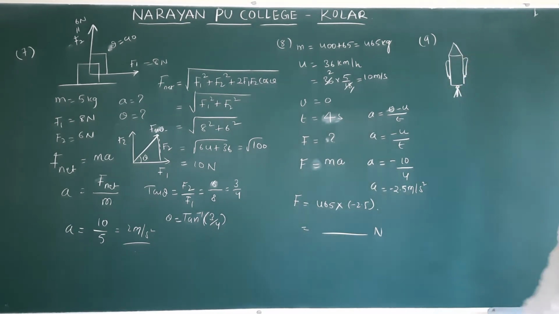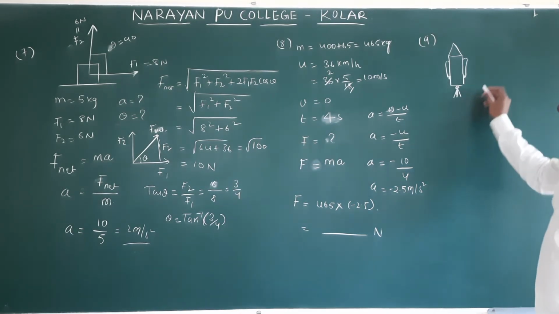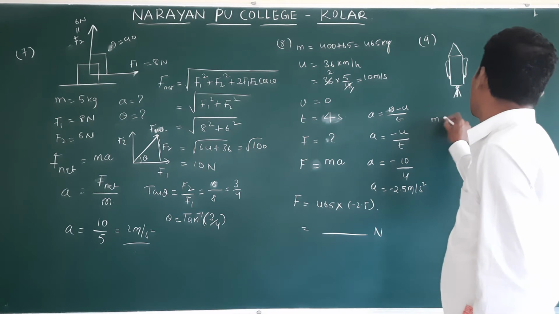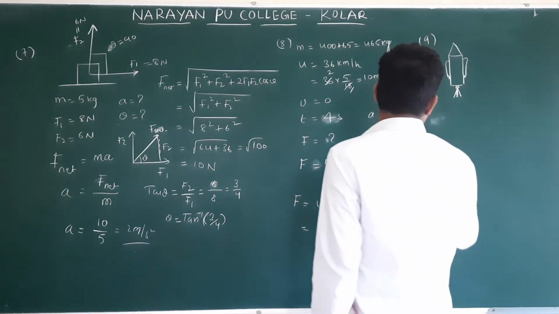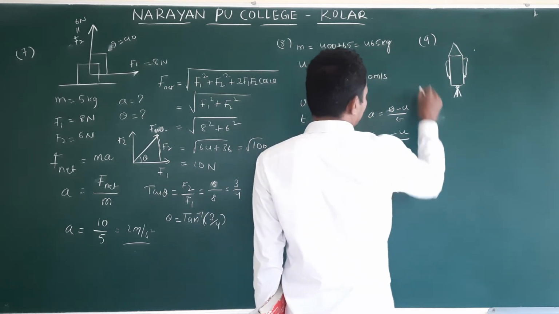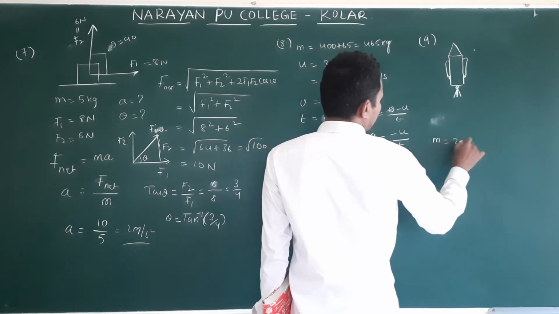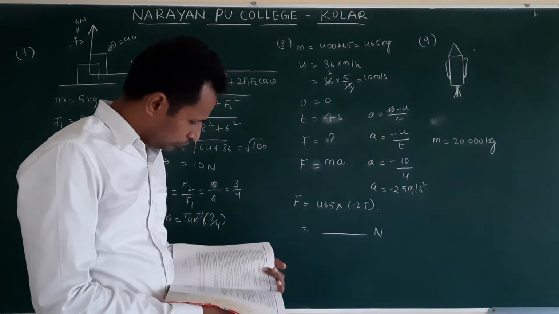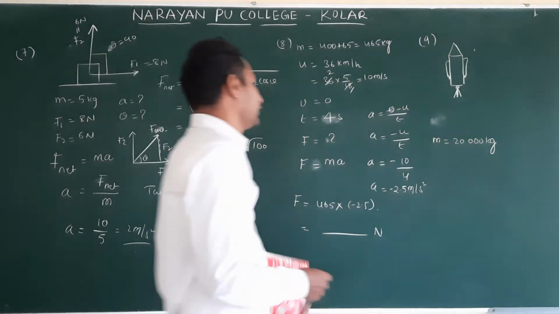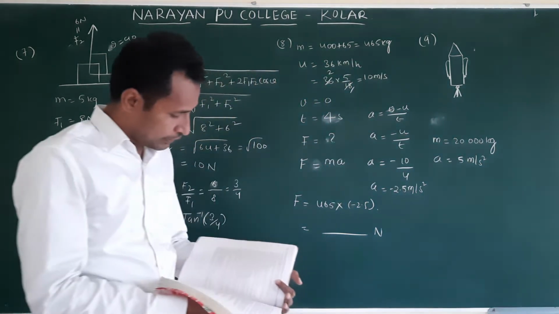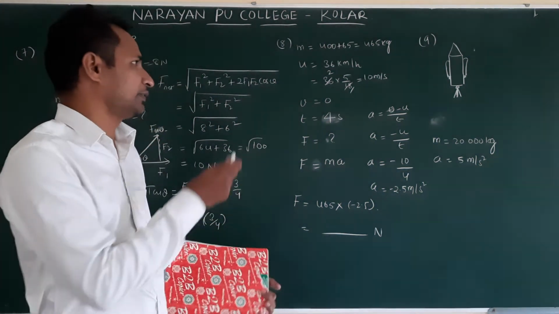Okay, this is the situation. What is the mass of the rocket? Mass of the rocket is 20,000 kg. I will write here, mass of the rocket 20,000 kg. So it is accelerating up. A is equal to 5 meter per second square. They are asking thrust. Okay.